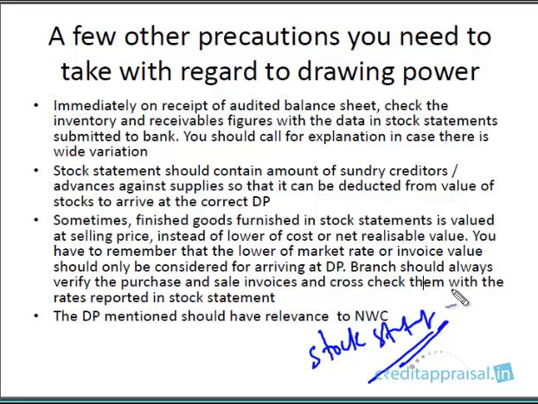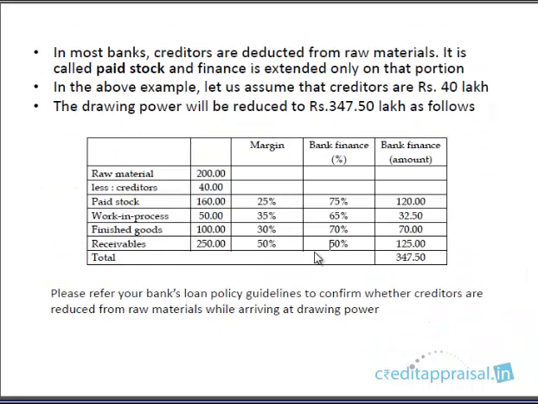In the stock statement, they furnish the quantity, how many tons or whatever the units are. What is the rate? And what is the value for each item, like raw material, stores and spares, finished goods? From those you will take the value. So how did you get these figures? These figures you got from the stock statement, right? The stock statement is the basis for these figures.